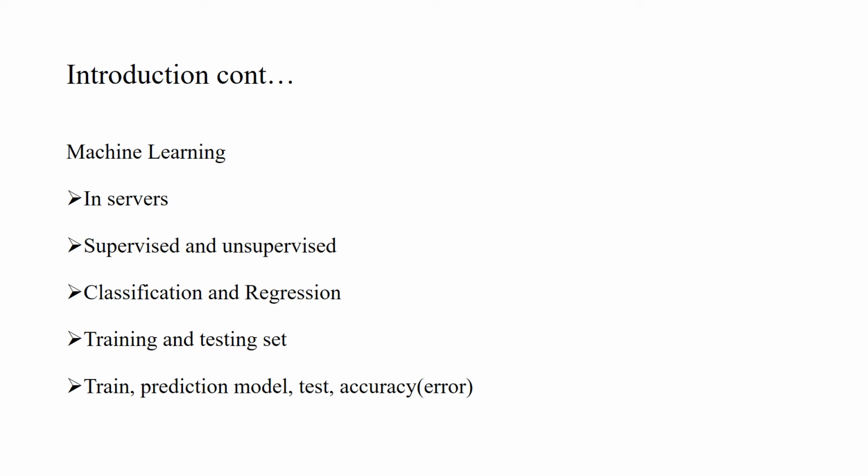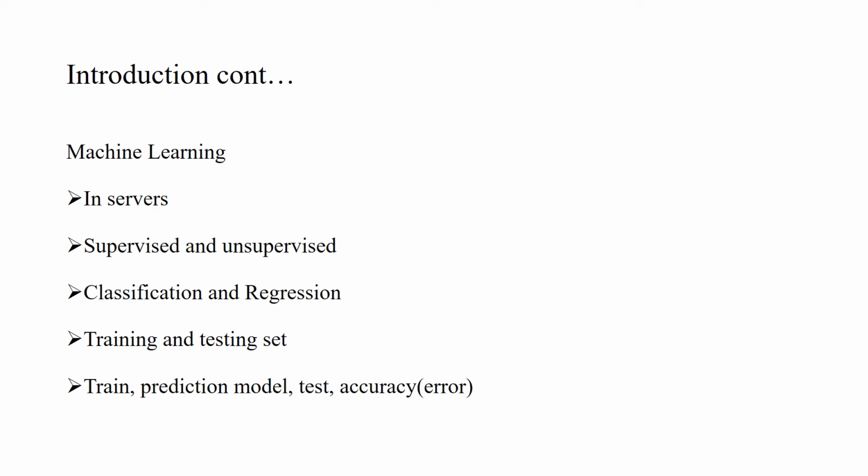Now moving towards machine learning. Machine learning is also used in agriculture. Machine learning is used in various servers when we need to make various prediction models. When we get data from our sensors, we need this data to be processed, and then we have to take various actions according to this processed data. This processing is done by our servers, and the information produced or the actions to be taken will be decided by the various prediction algorithms or prediction models.